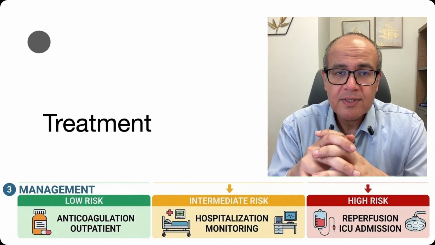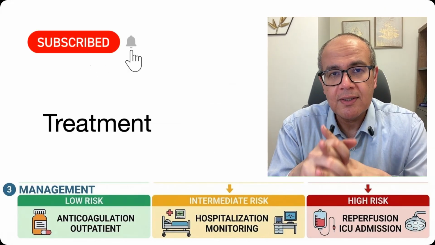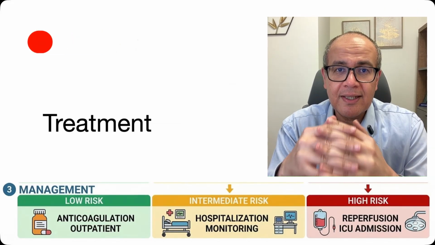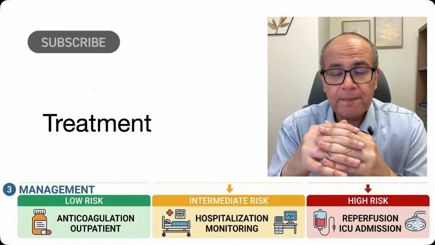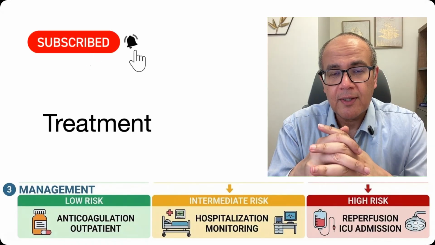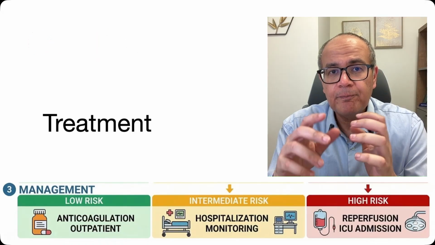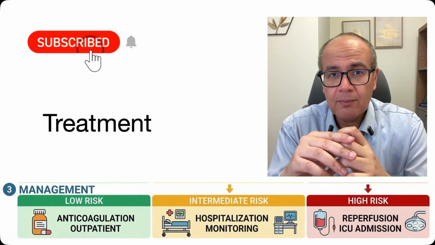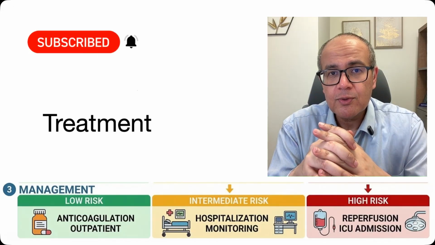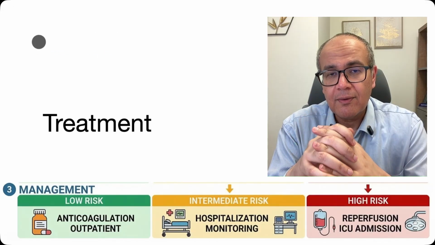So that was all for risk stratification. Thank you for watching this episode, and stay tuned for the next episode where we will start discussing the therapies of pulmonary embolism, oral anticoagulation, parenteral anticoagulation, thrombolytic therapy, hemodynamic approaches, and catheter-directed thrombolysis.